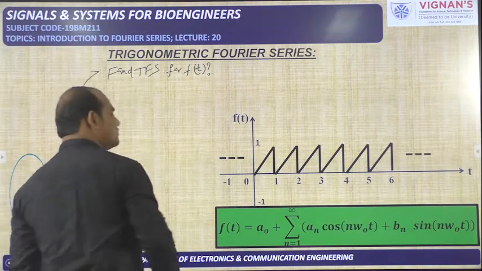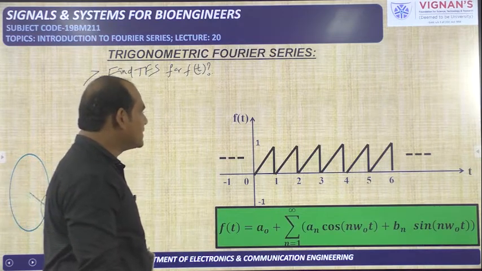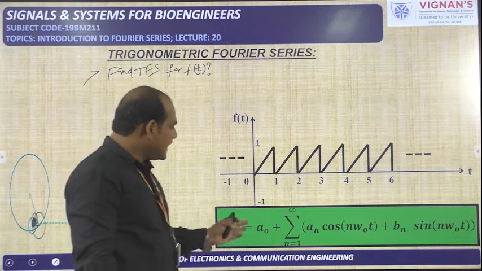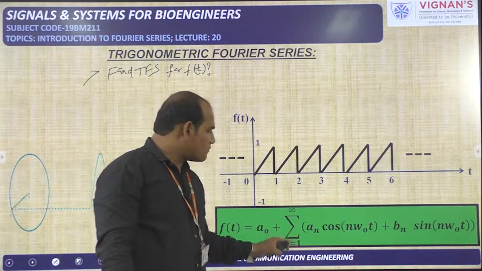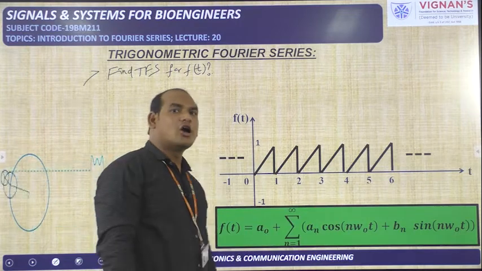Then what is the approach we need to follow? What is the procedure in order to do the problem, that we will see. So f of t is nothing but this one: a naught plus sigma n is changing from 1 to infinity a n cos n omega naught t plus b n sin of n omega naught t. How to do this one?